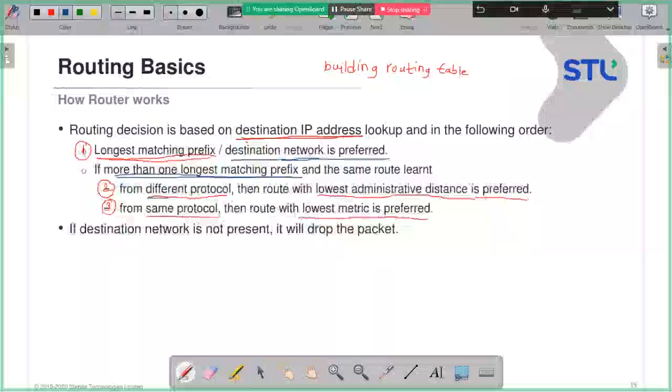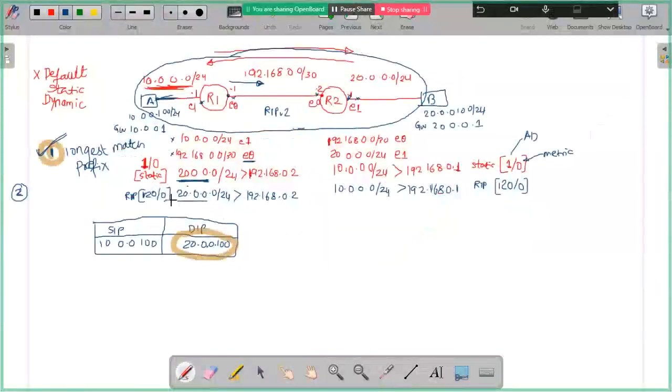Here I check, is it from a different protocol or the same protocol? This is static and this is RIP. Is it same or different? Different. So what will I choose? What is my deciding criteria? Lowest AD. You understand? So the second step is I check, is it the same protocol or a different protocol? Different protocol, then lowest AD.